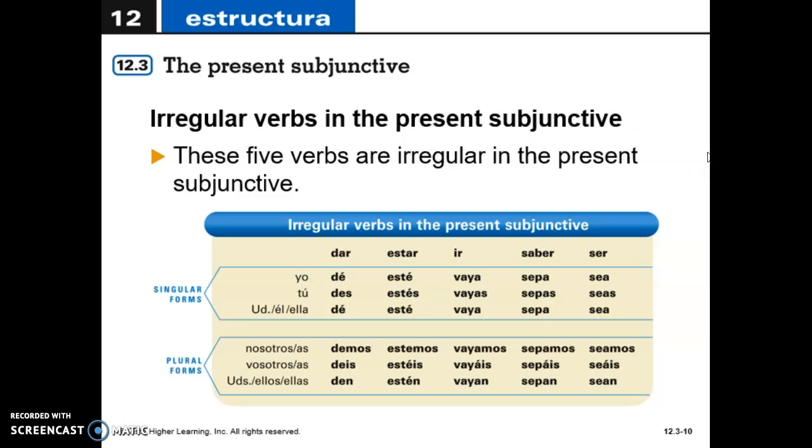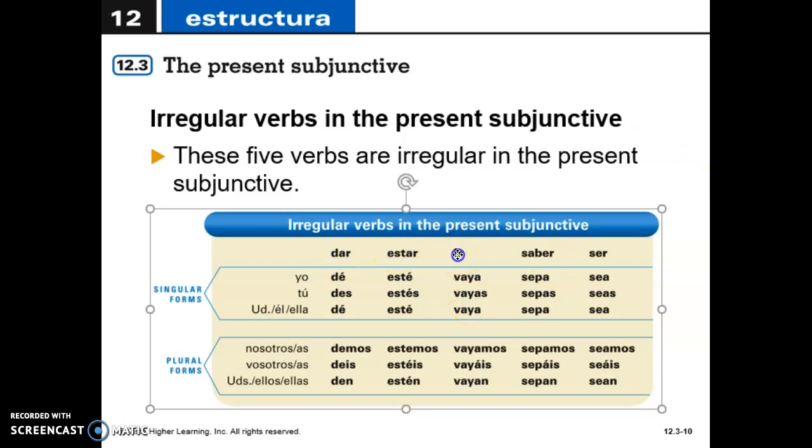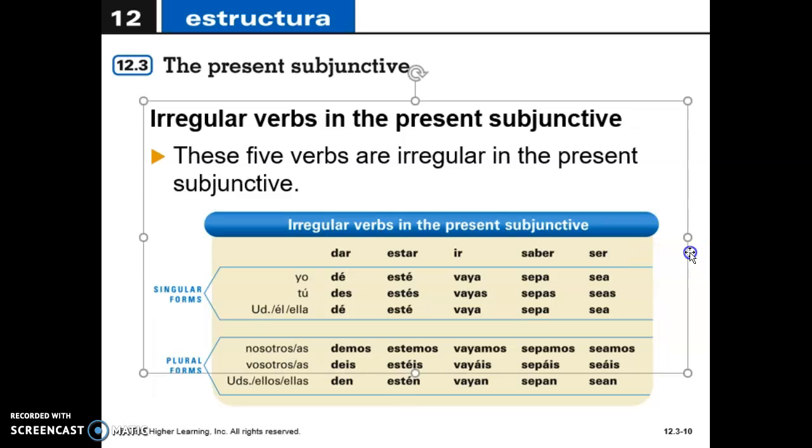Now we also have irregular verbs like all the time, and whenever we use the subjunctive, this is going to be irregular as well. So we have 5 verbs that are irregular in the present subjunctive, okay? Remember, we also mentioned that with the commands. So in this moment, we are talking about the irregularities in the present subjunctive. So we're talking about the verbs dar, estar, ir, saber, y ser, okay?